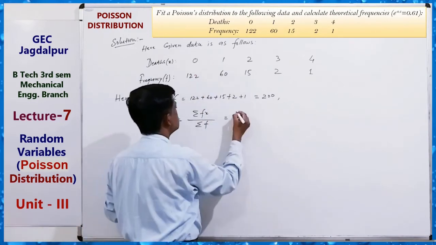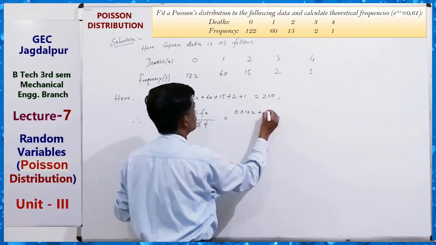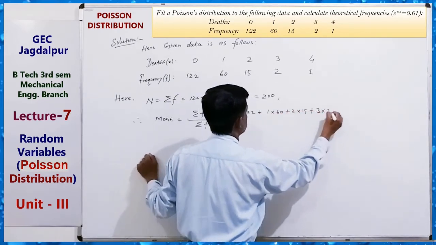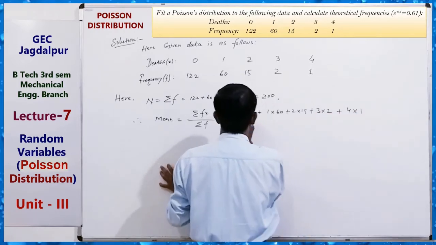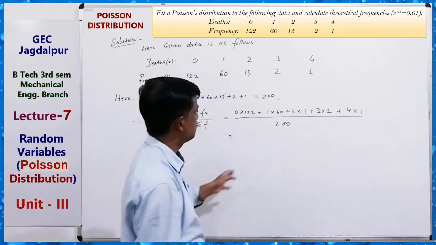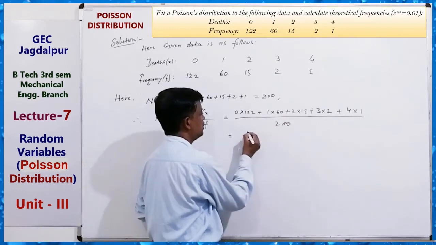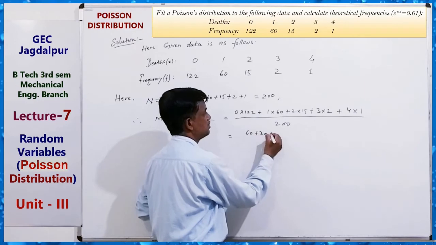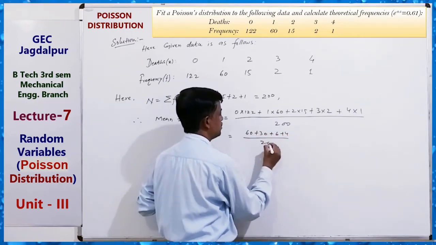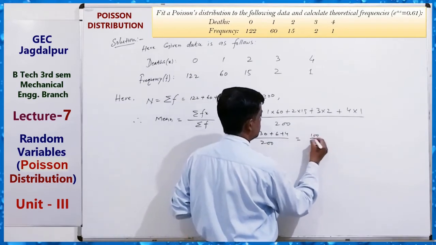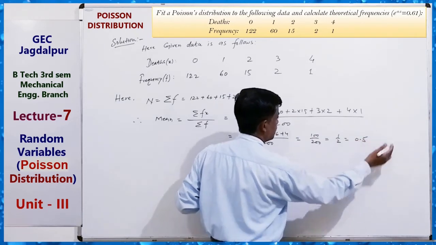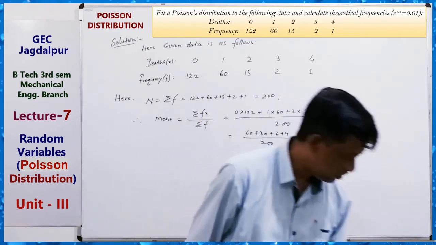So 0 into 122 plus 1 into 60 plus 2 into 15 plus 3 into 2 plus 4 into 1 upon 200. That is 60 plus 30 plus 6 plus 4, which is 100, so 100 by 200, which is 1 by 2, equal to 0.5. So m equals 0.5.